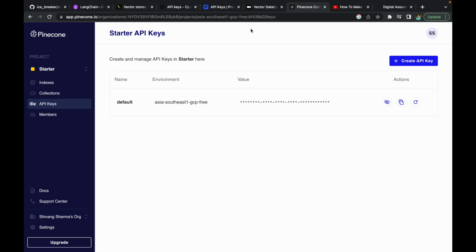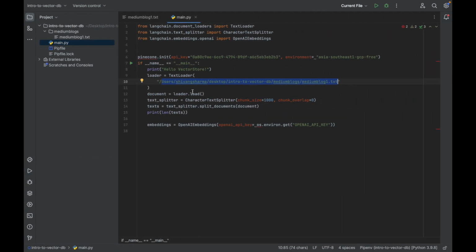And Pinecone is very popular and very productive when it comes to the topic of AI, which is why we have put our API key and environment also, which is this Asia Southeast GCP, and we are writing the code for the embeddings. And here, as you can see, we have also imported all the files for embedding and for splitting the text.